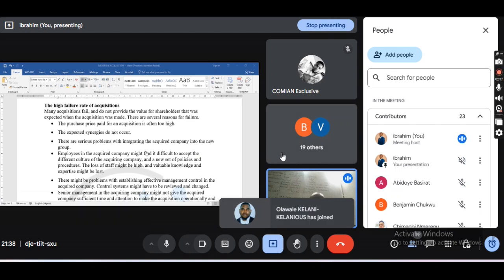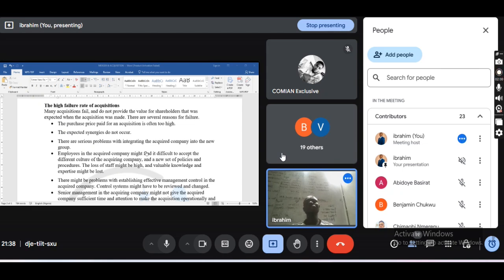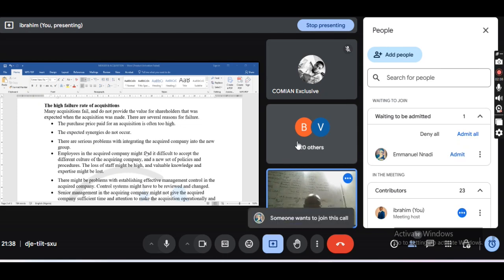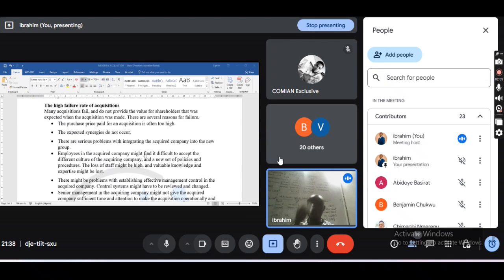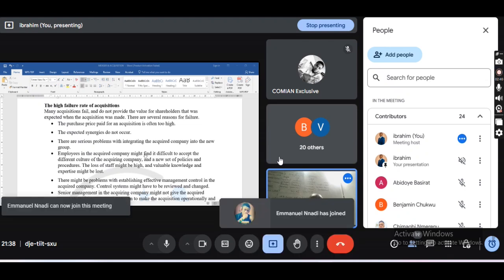With that, the acquisition may fail. If the purchase price for an acquisition is too high, say your value of a business worth 220 million, and because of the macro indices they overvalue it, the acquisition may not occur as a result of this.